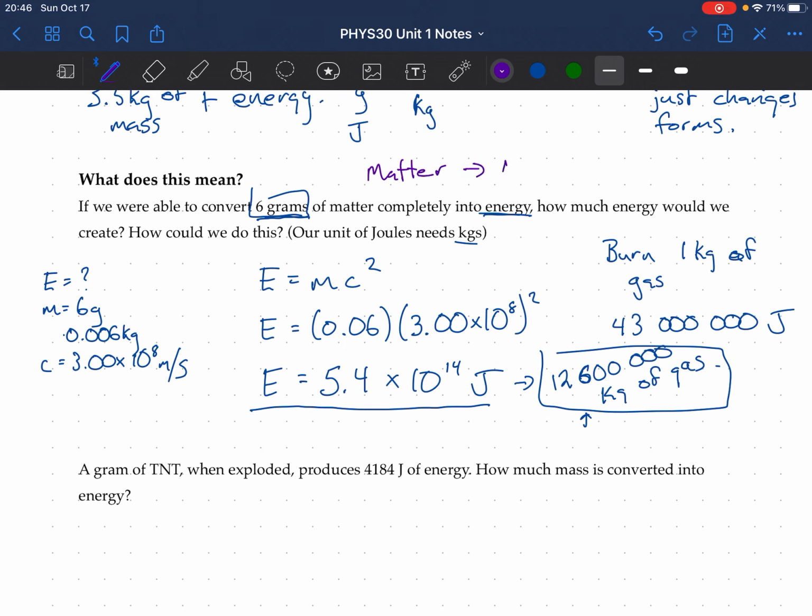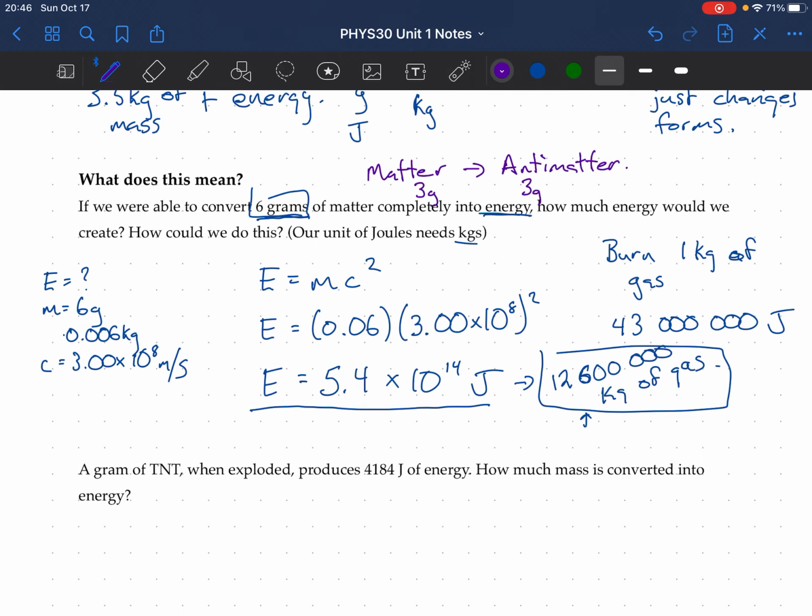Well, it's possible with a matter-antimatter reaction. You don't need to know much about this, but there's this thing called antimatter, and it's kind of the opposite of matter. There's an electron, which is negatively charged, then there's a positron, which is positively charged. They're kind of the same thing, but one's negative charge, one's positive charge. Just like there would be a proton and an antiproton. Proton is a positive charge, and antiproton would have a negative charge. A lot of the other stuff would be the same.